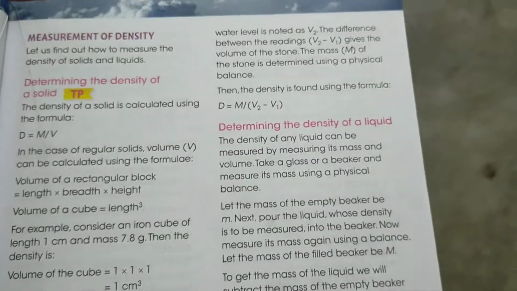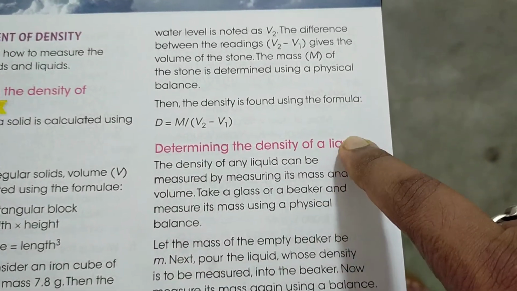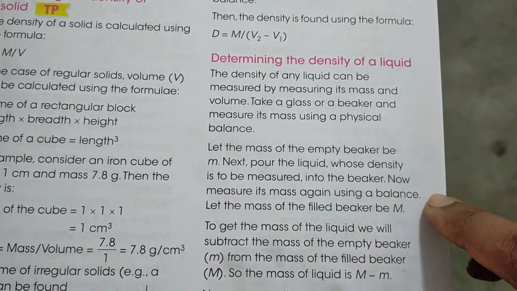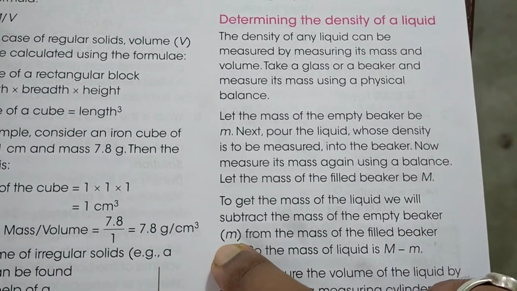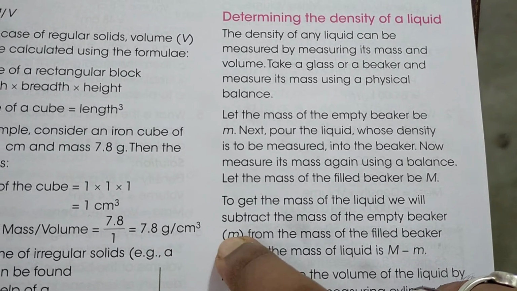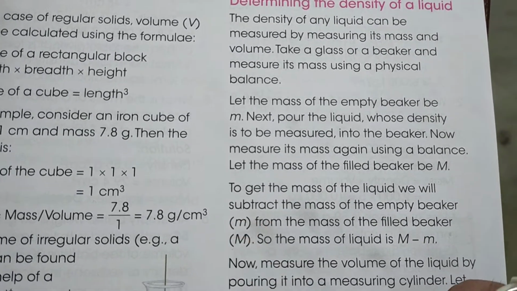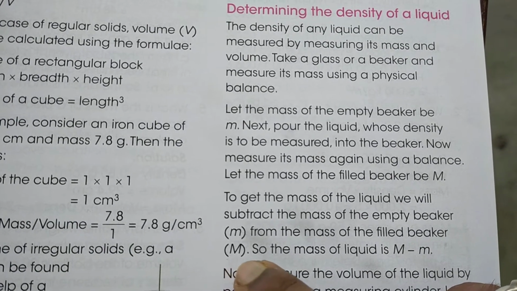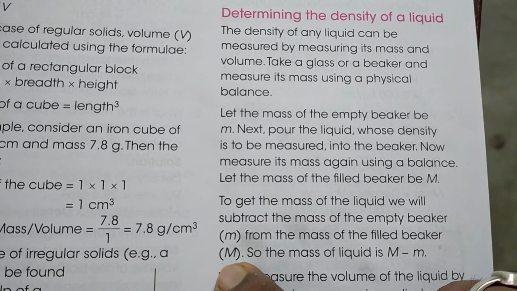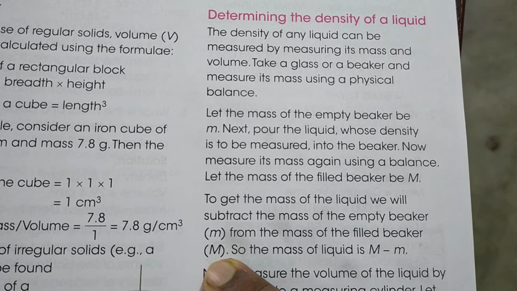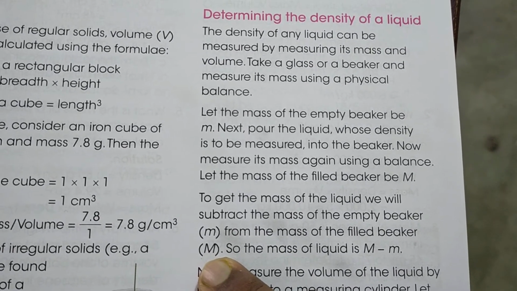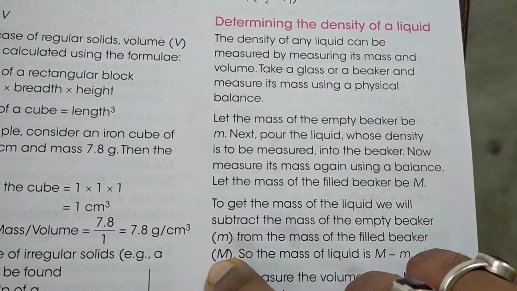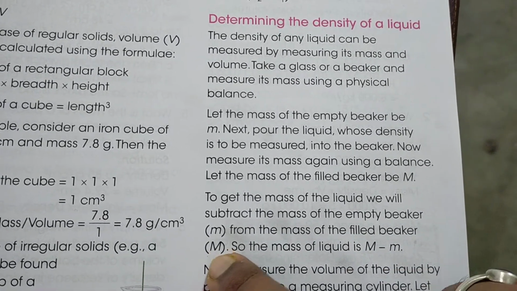But in case we want to calculate the density of a liquid, what do we do first? First we take one bottle and measure its mass when it is empty. Let us consider that mass is m. Now we calculate the mass of that bottle containing liquid. Suppose I fill that bottle with petrol. When the bottle is totally filled with petrol, its mass is M. So what is the mass of the liquid?